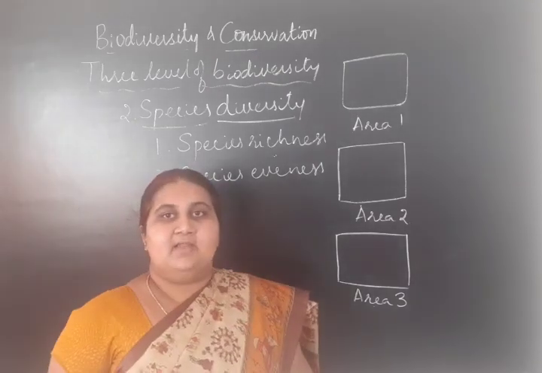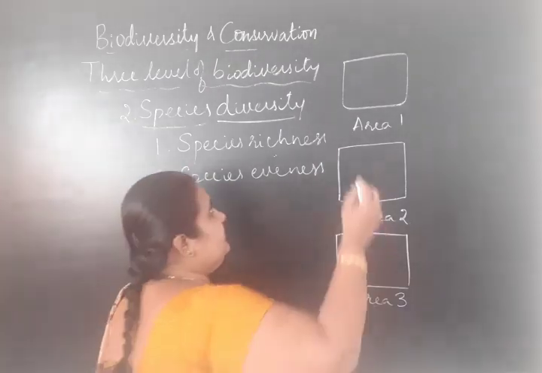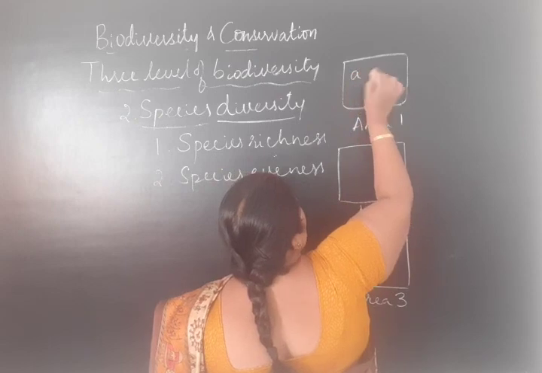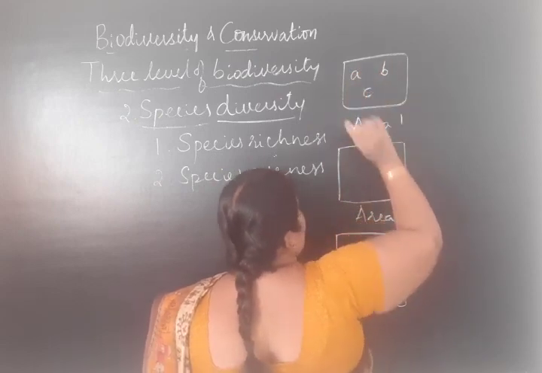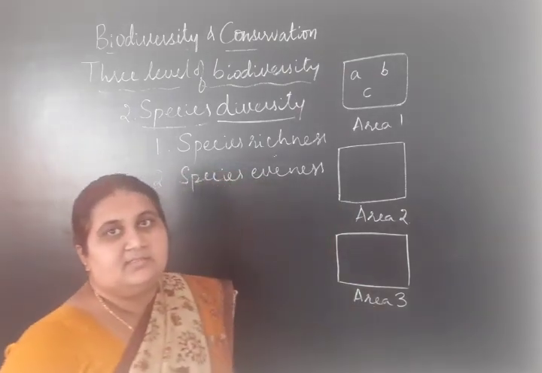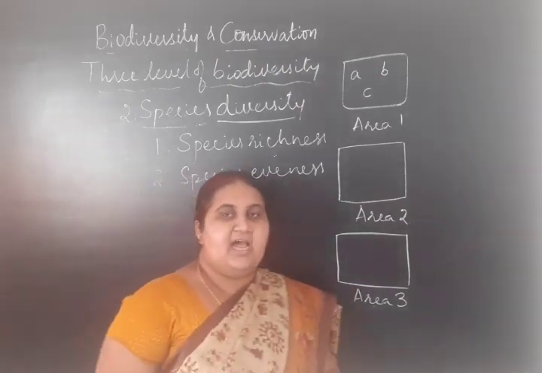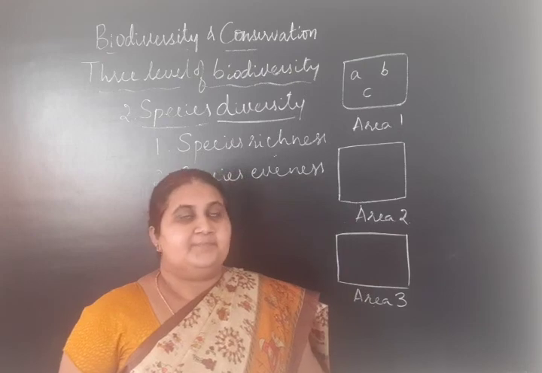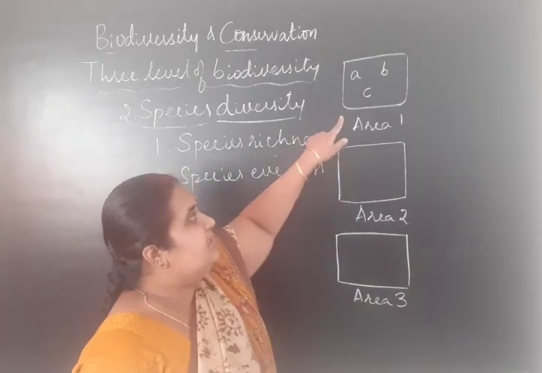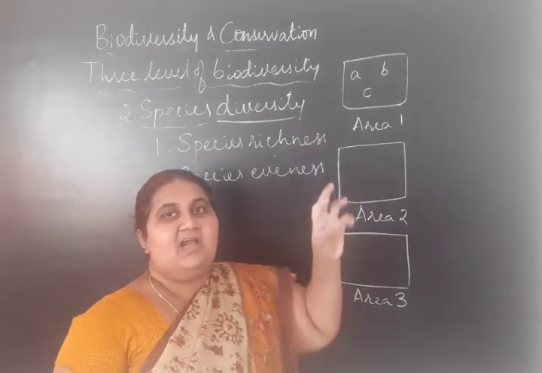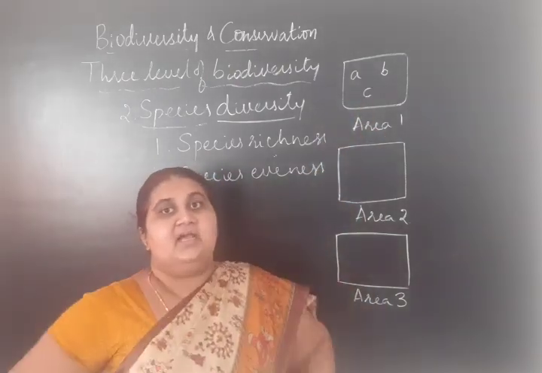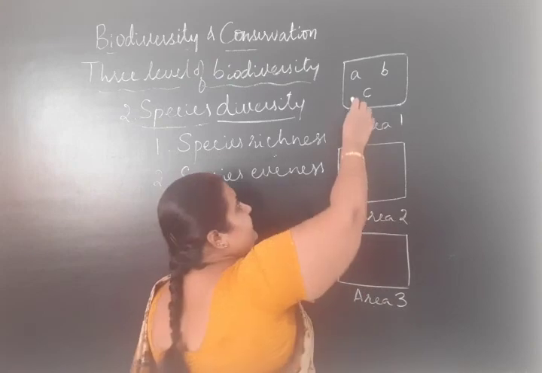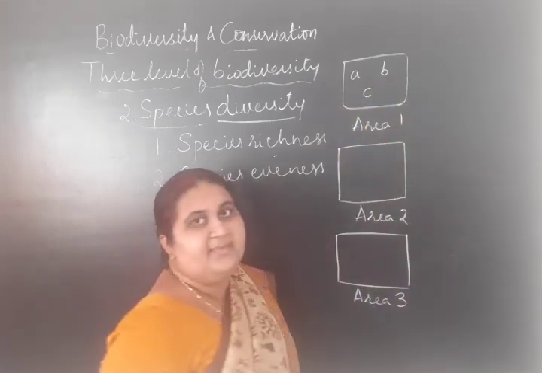In area 1, we could find 3 different bird species. Here we are not considering how many individuals of each bird species are present. We are considering how many different species are present.